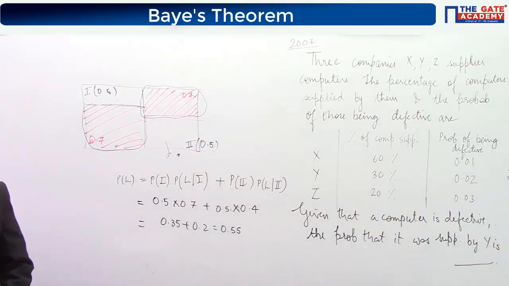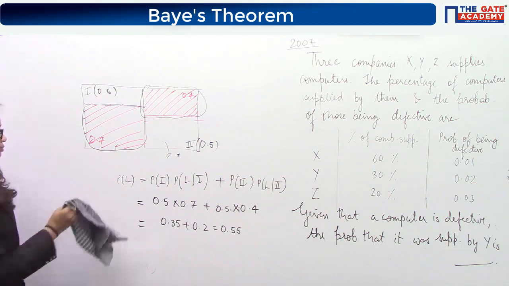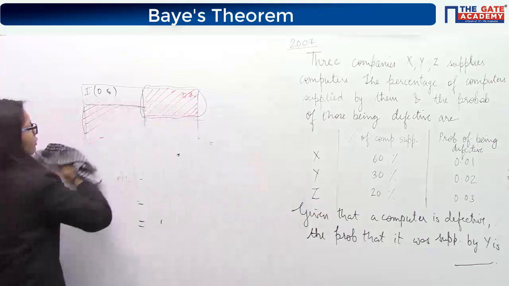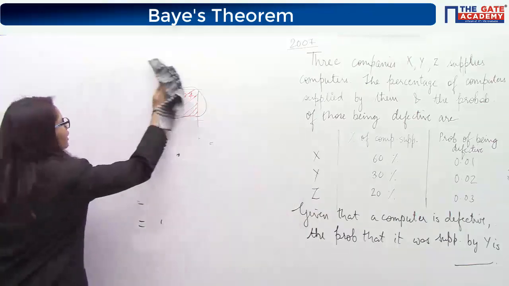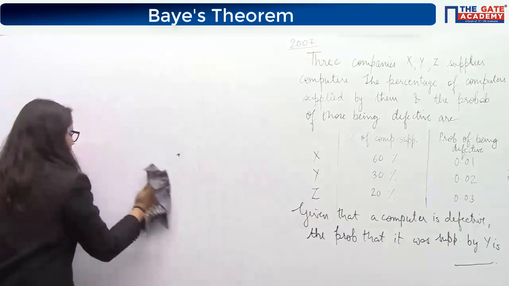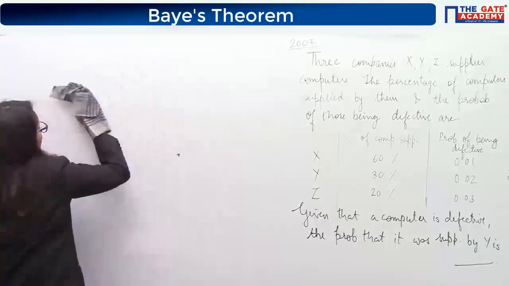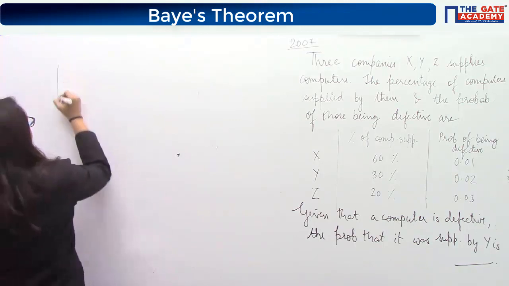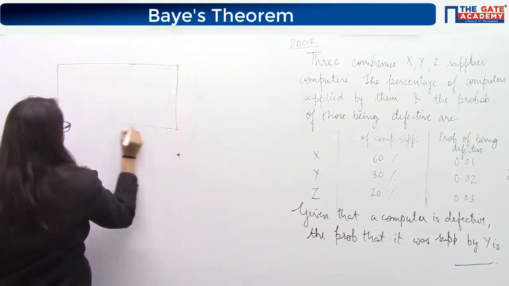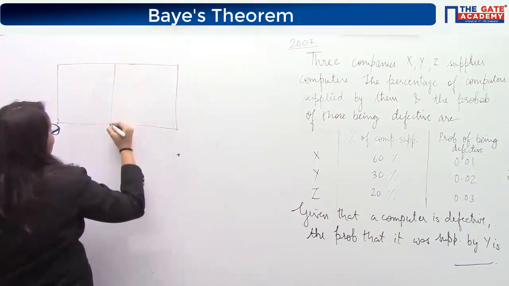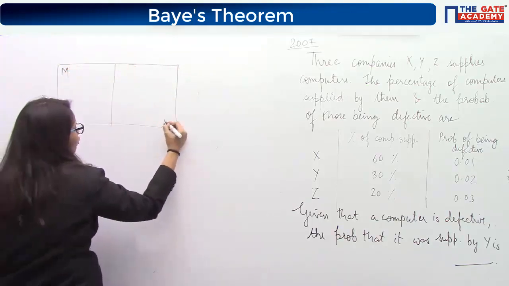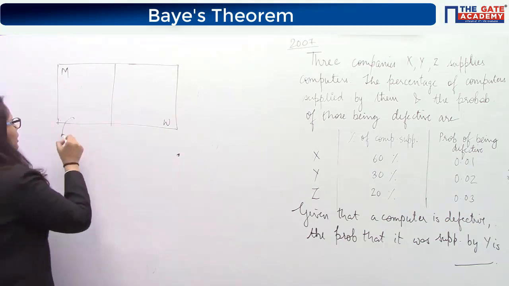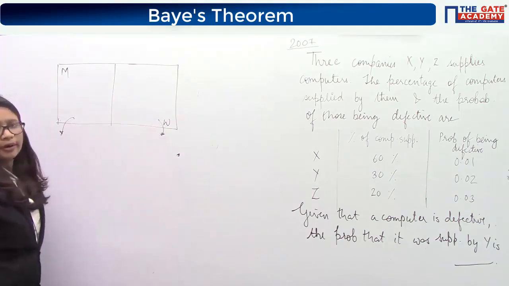Okay, so this answer is also 0.55. Let's check. This question is about a group which consists of an equal number of men and women. If a person is randomly chosen, what is the probability of being employed? Again, if I look at the Venn diagram, the person selected can be a man or a woman. Because they are equal in number, this area and this area are both 0.5.